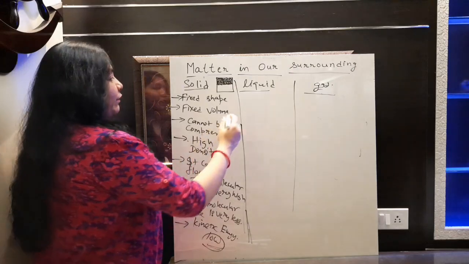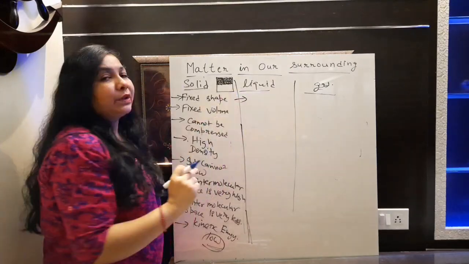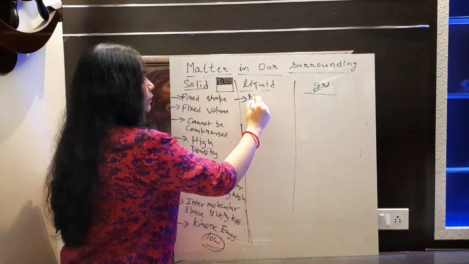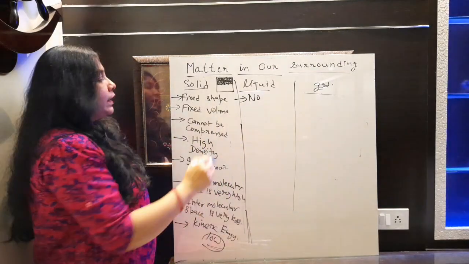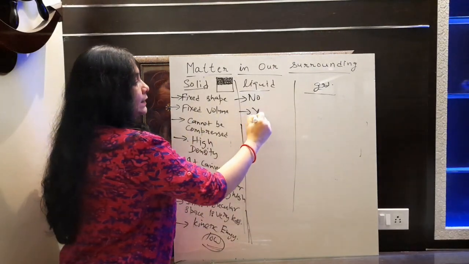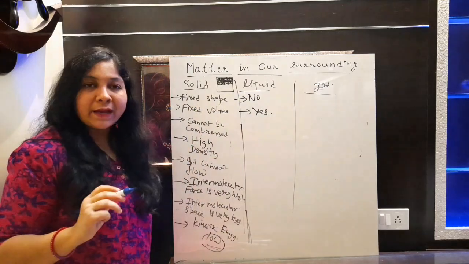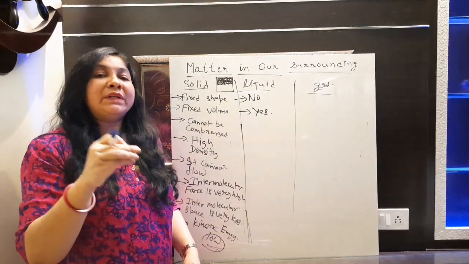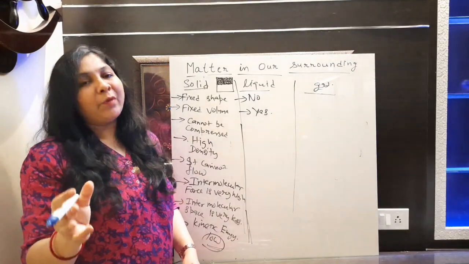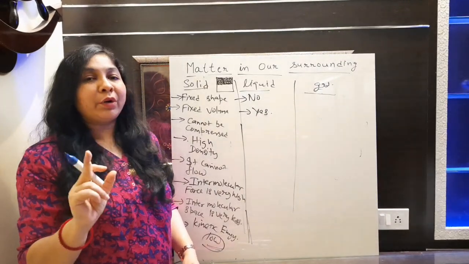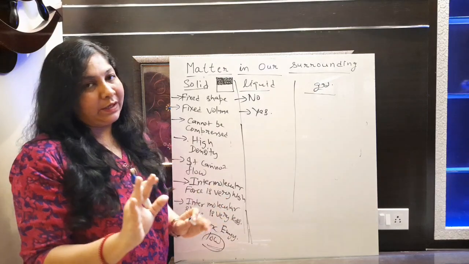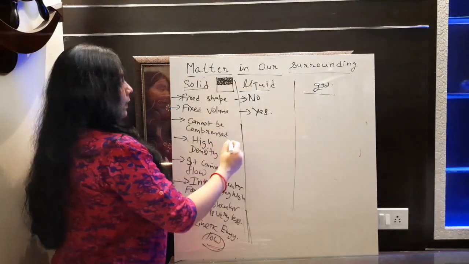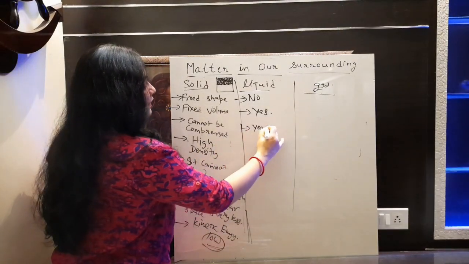We will talk first about shape. Does it have a fixed shape? No fixed shape. Okay, we will say no fixed shape. Does it have a fixed volume? Yes, the volume is fixed here. Fine. If we are taking 1 liter of milk, then obviously if you change the container, the shape of the liquid will change, but the volume will not change. It will remain 1 liter only. Fine. Okay. Now compressibility. Yes, we can compress it a little bit.